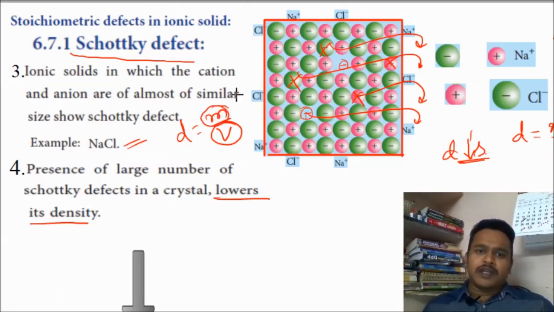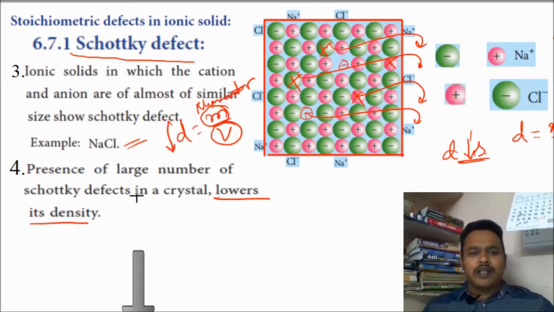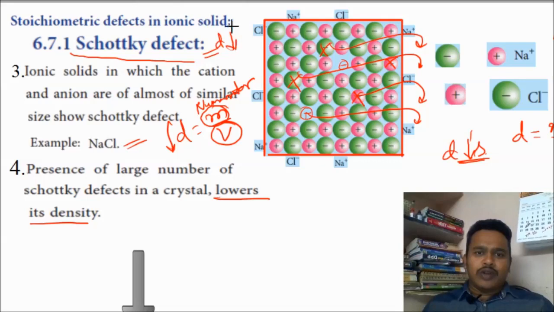Mass is present in the numerator. Whenever the numerator decreases, obviously density is going to decrease. That is why, due to Schottky defect, density is going to decrease. This is what our Schottky defect is.